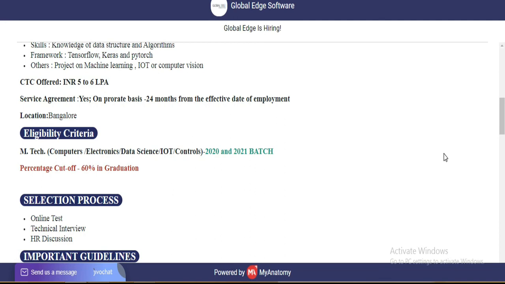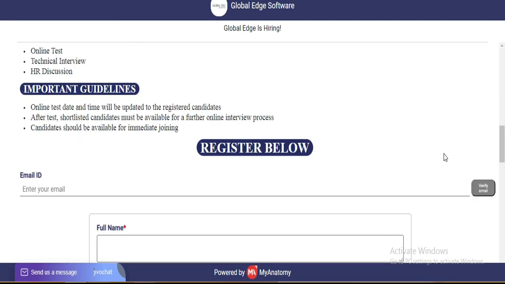Now discussing the selection process. There are three rounds. First is the online test, second is the technical round and last is the HR round. So now how can you apply for this profile? Same process which I already discussed with you.